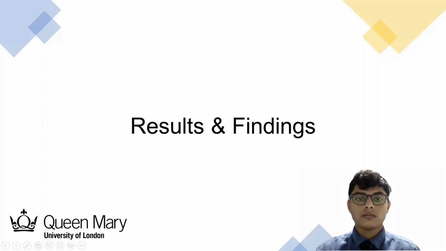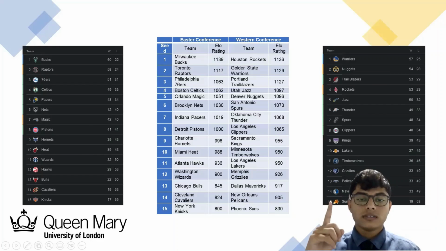We'll begin with the ELO algorithm, which constitutes the main component. Now, as you can see, the images depicted on the left and the right consist of the actual seeds for all 15 teams in both conferences at the end of the 2019 season, and the table in the middle depicts the predictions generated by the ELO algorithm. As you can see, they've all been ordered in ascending order of their ELO ratings, and analysis will infer that there is a roughly 63% prediction accuracy right here.